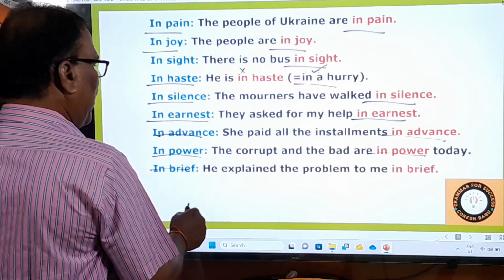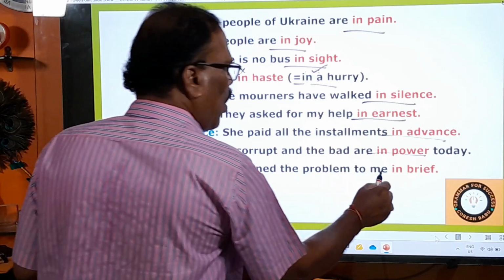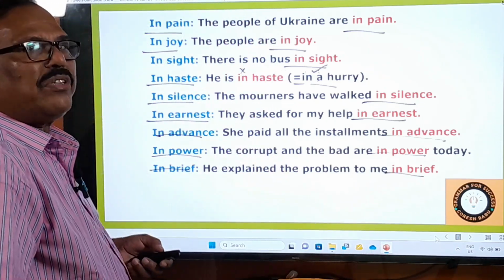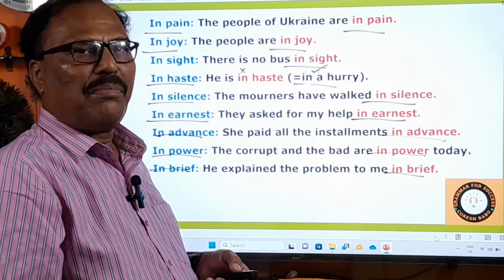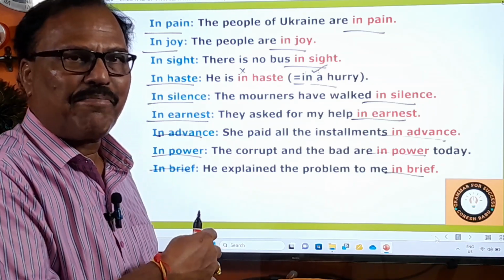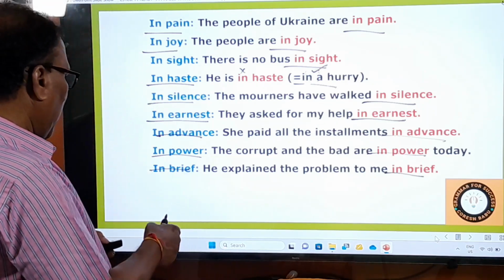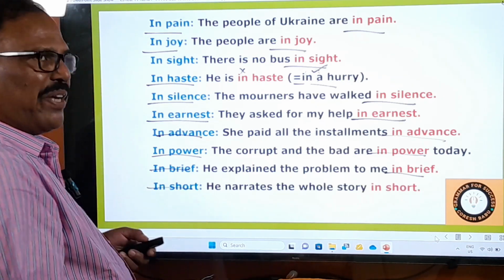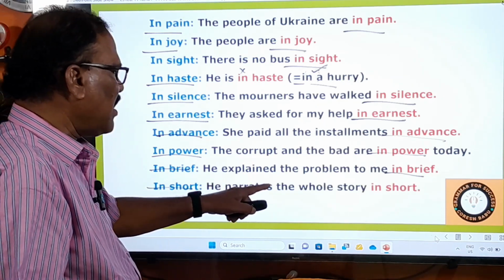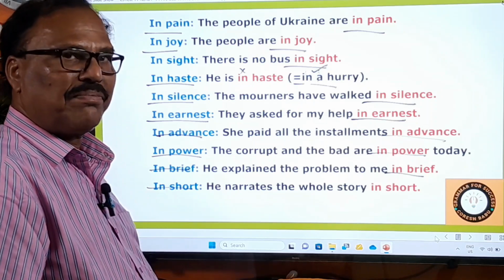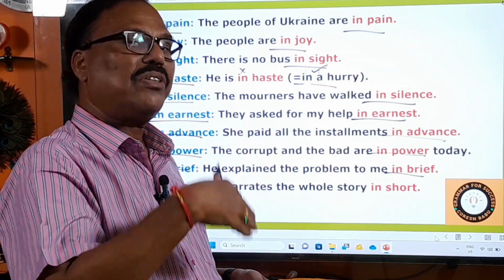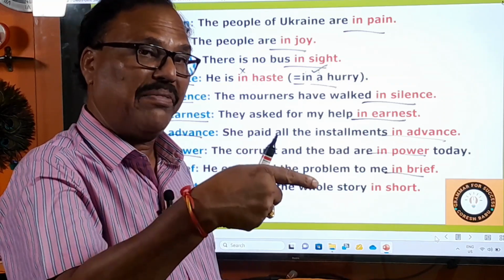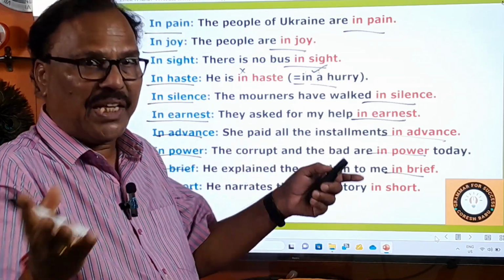Okay, in brief means briefly. He explained the problem to me in brief. Can you tell me the story of Adipurush in brief? Can you tell me the story of Pathaan in brief? In short is also in brief. He narrates the whole story in short. Can you tell me the story of Adipurush in short? In brief, in short means briefly, right?